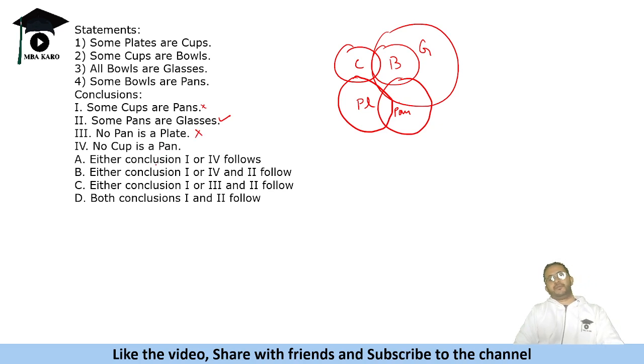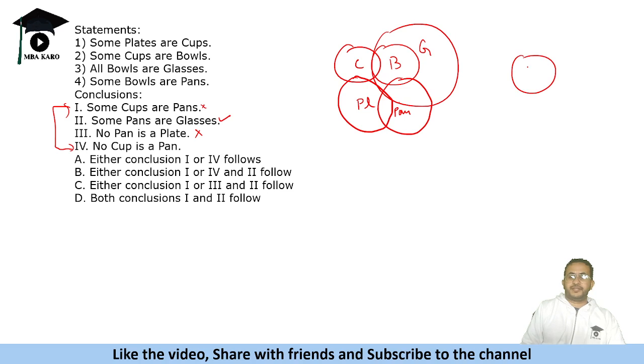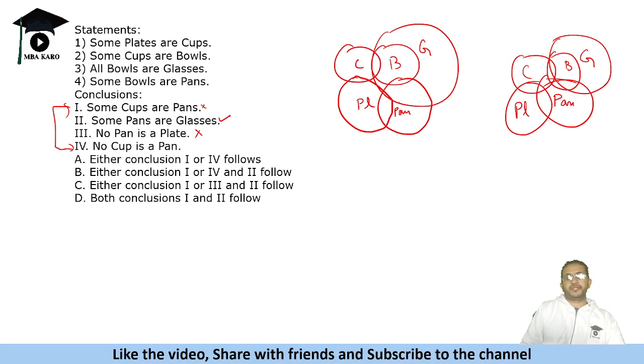Now it says no cup is a pan, right? Now, initially we rejected that some cups are pans, but either one of these should follow because we can have a diagram like this and we can have another diagram like this. See, cup, pan, plate, we can make it bowl, glasses, right? So it makes all sense.